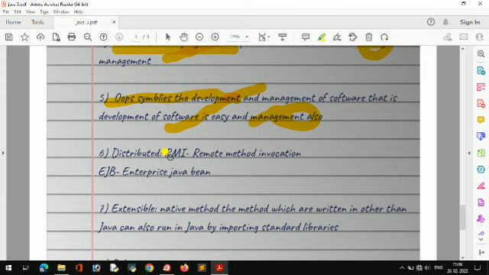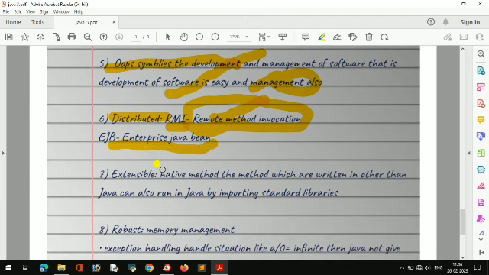And distributed, Java is a distributed language. So RMI, remote method invocation. Remote method invocation means I can sit here and I can access your system with the help of a Java distributed system. EJB means Enterprise Java, that is the extension.